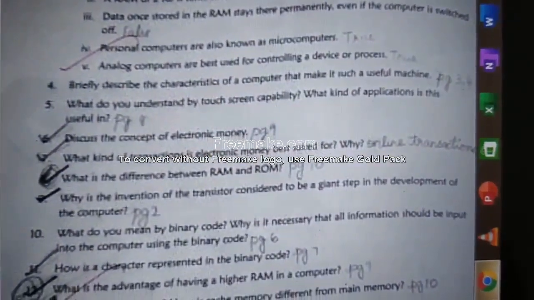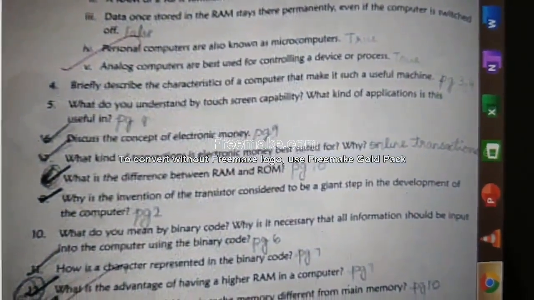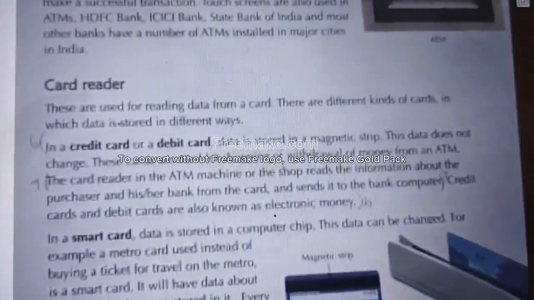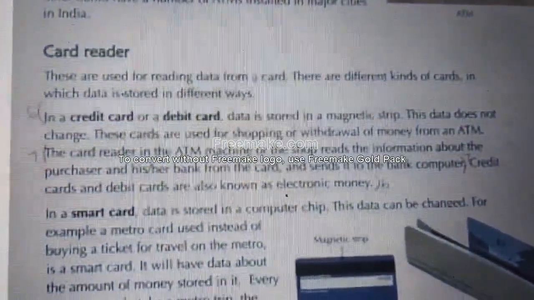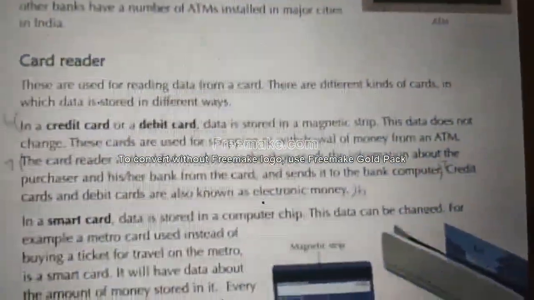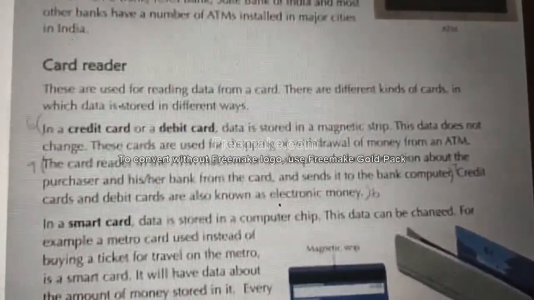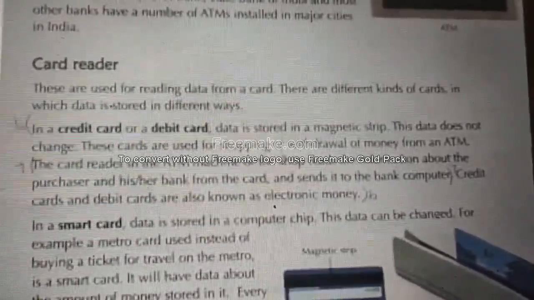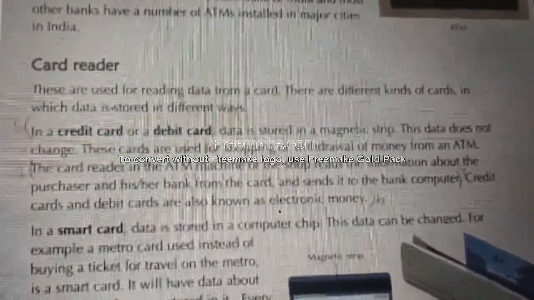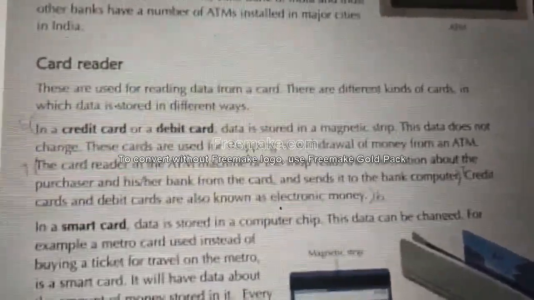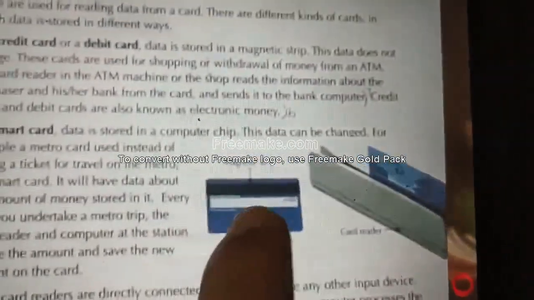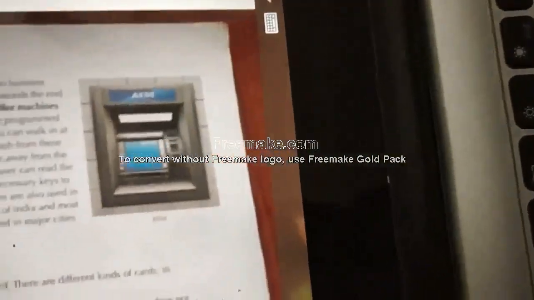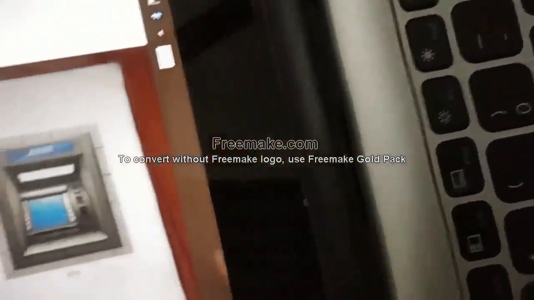Next question. Discuss the concept of electronic money. Page number 9. 6th question. Okay. 6th question, you see. In credit card or debit card, you know credit card or debit card, right? In credit card or a debit card, data is stored in magnetic strip. In backside, one black color thing will be there, right? Data are stored in magnetic strip. This is magnetic strip. Okay.